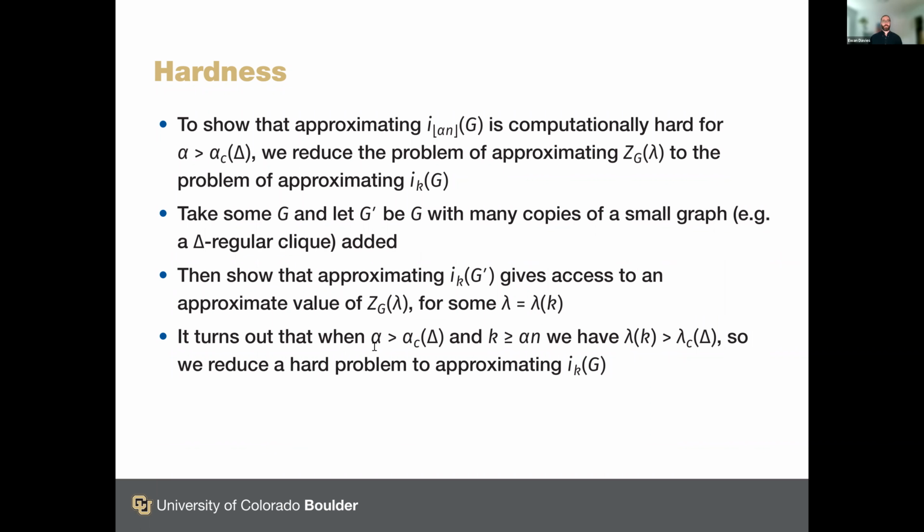And if you go through the details of the calculation, it turns out that when alpha is supercritical, and this given size k is at least alpha n, then the lambda that you're simulating on the small graph will be supercritical itself. So by the previous results that I mentioned for hardness of approximating the partition function of the hardcore model, we've reduced a hard problem to approximating the number of independent sets of a given size. So that's how our hardness proof works.